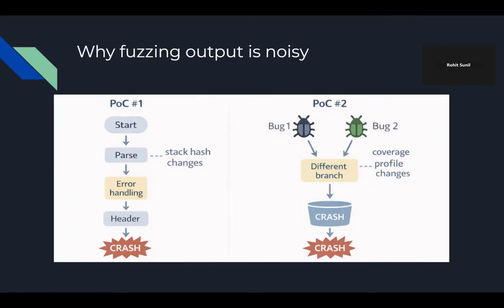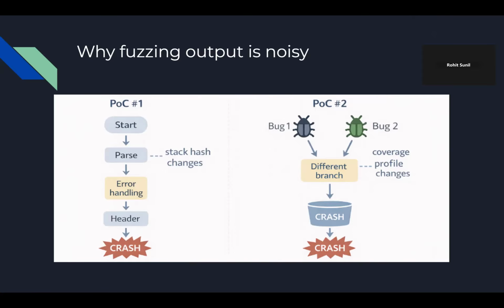In this situation, a deduplication technique based on stack hashing could split the bug into many buckets, even though the crashes are from the same underlying bug, and inflate the bug count.